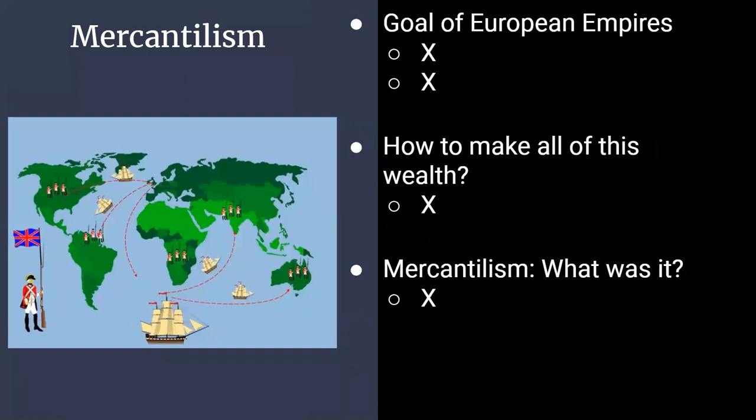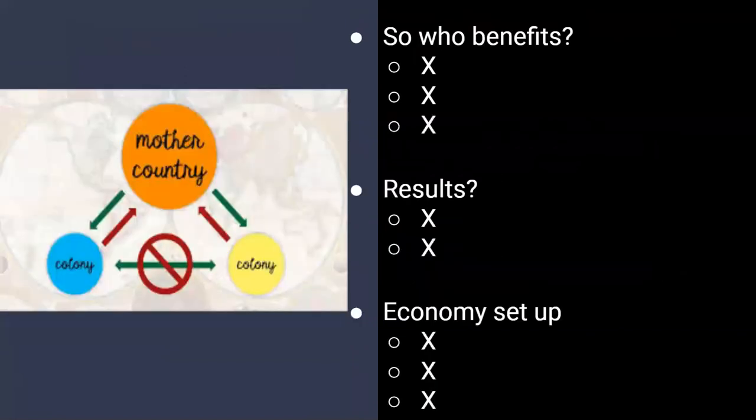So when we're talking about mercantilism, who exactly benefits? So looking at that picture, the first thing we need to know is that to keep most of the wealth, the trade should benefit the European country. So the European country is going to be who gets the majority of the wealth that comes from all this trade. And your second part that you need to know under who benefits: the mother country must export more than it imports.